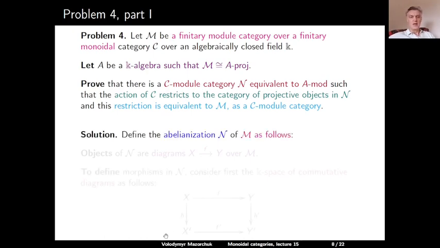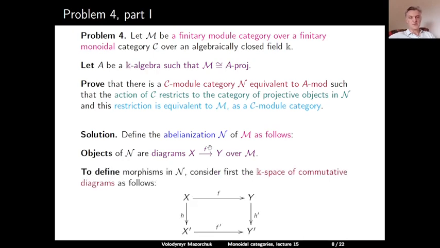Solution. So we define the category N, which is usually called the abelianization of M, as follows. The objects of N are all possible diagrams of the form X arrow Y, where X and Y are objects in M, and the arrow is represented by some morphism f from X to Y in M.